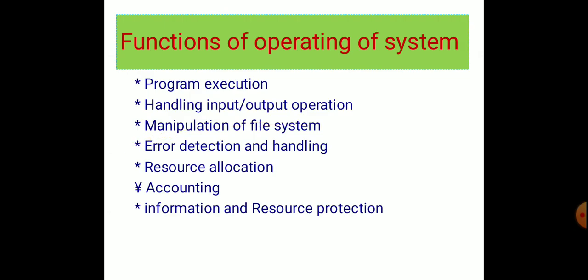Next, functions of operating system. The first one is program execution. The operating system is responsible for running various programs. It can run various programs, not only a particular program. Any kind of program can be run.